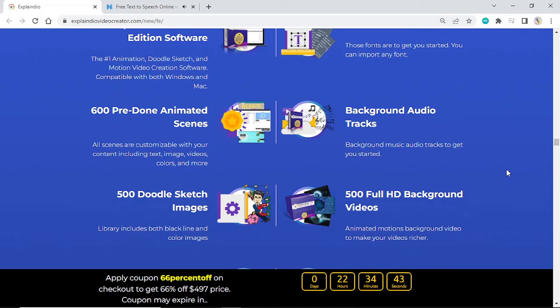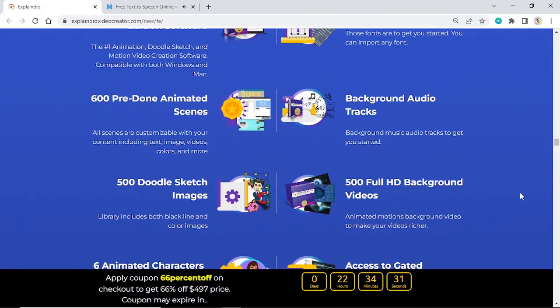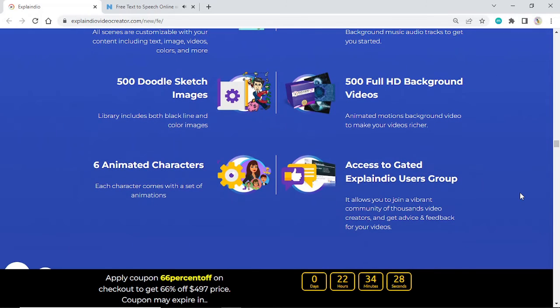Background audio tracks. Background music audio tracks to get you started. 500 doodle sketch images. Library includes both blackline and color images. 500 full HD background videos. Animated motions background video to make your videos richer. 6 animated characters. Each character comes with a set of animations. Access to gated Explaindio users group. It allows you to join a vibrant community of thousands of video creators, and get advice and feedback for your videos.